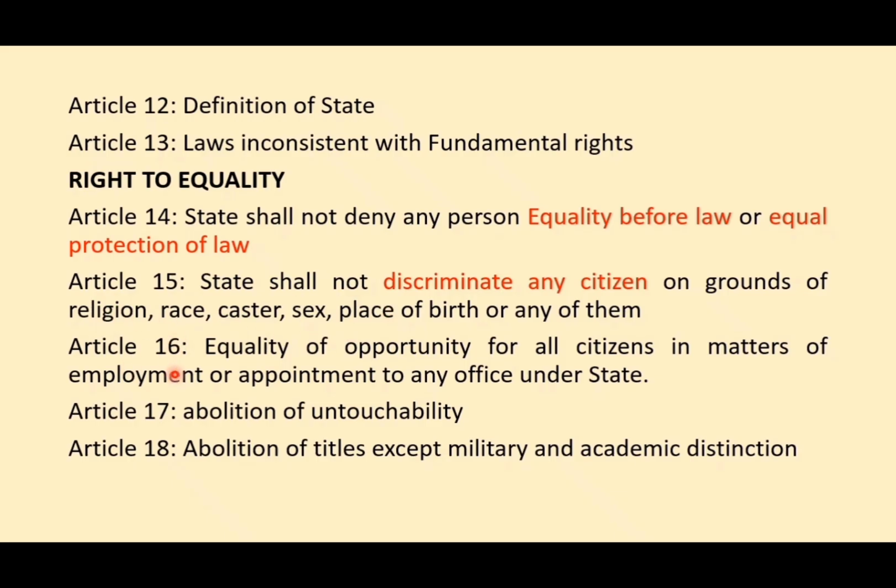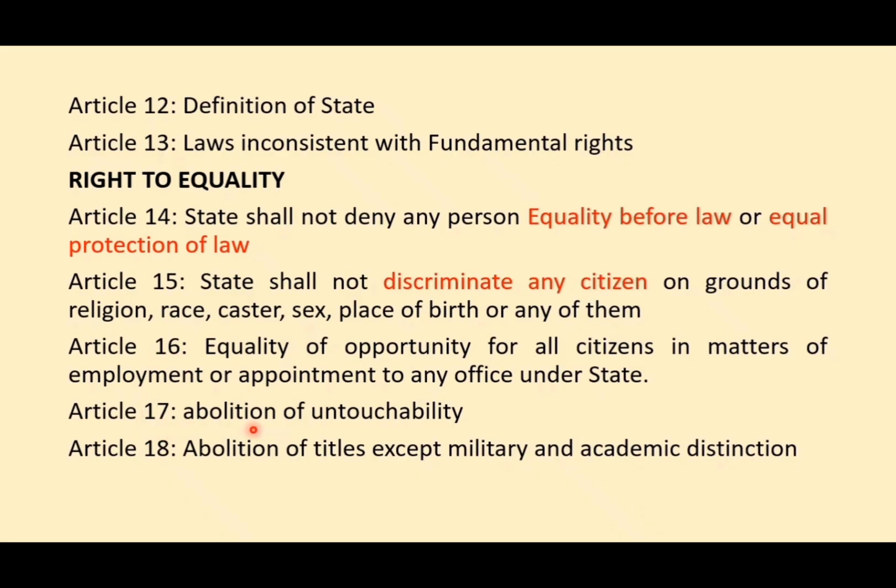Article 16 is about equality of opportunity for all citizens in matters of employment or appointment to any office under the state. So right against discrimination in a general sense is provided under article 15, and in the sense of employment and appointment under article 16.